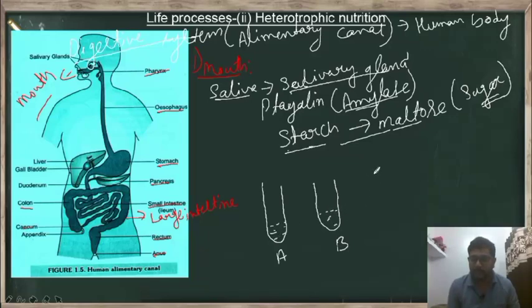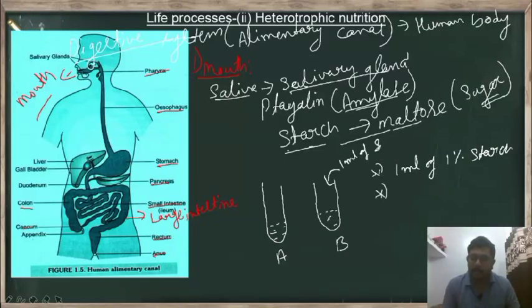So in the first step, we took 1 ml of 1% starch in each test tube, and then to test tube B we will add 1 ml of saliva. Now what we did, in the first step we took two test tubes, marked them A and B, and in these we took 1 ml of 1% starch.